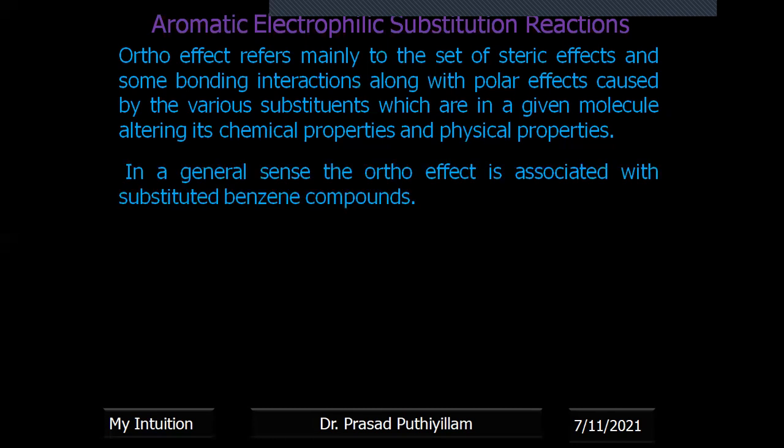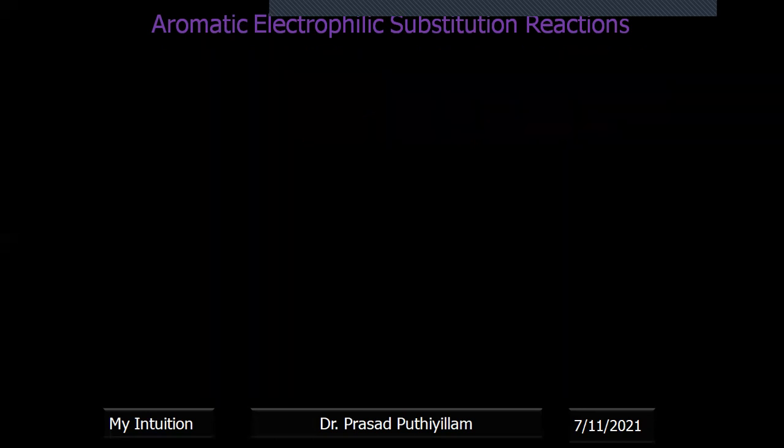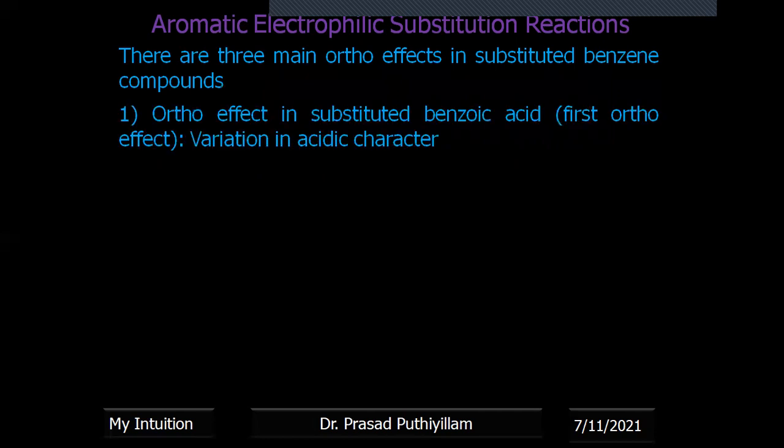In general, ortho effect is discussed or explained with substituted benzene compounds. There are mainly three ortho effects, as the scientific community classified it, and the first is ortho effect in substituted benzoic acid.